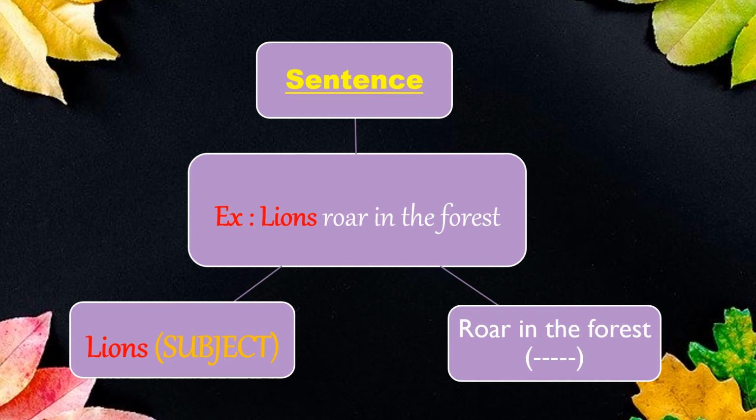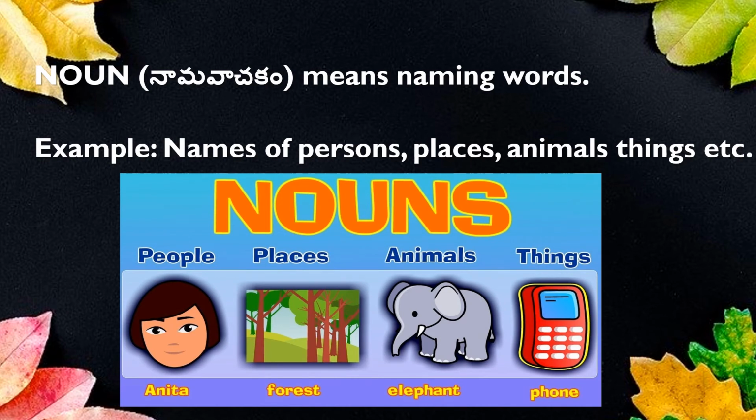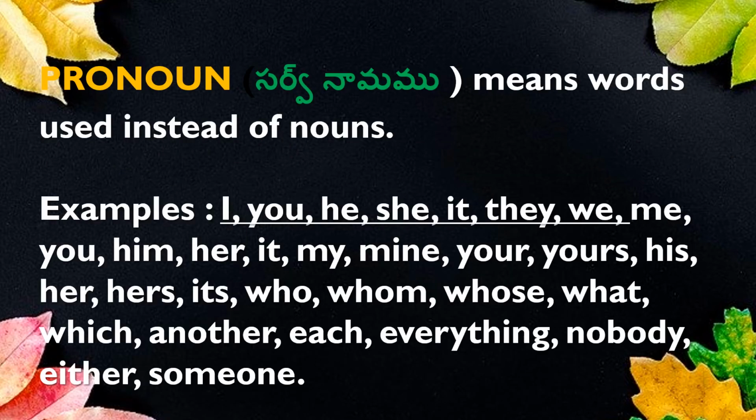So can you give me what is the subject of this particular sentence? Lions roar in the forest. Lions. Very good. Noun. Noun means naming words. Nama vachakamu. Telugulo. Here are some of the examples of the naming words. Names of persons, names of places, names of animals, things, etc. Pronoun. Sarvanamamu. Pronoun means the words which are used instead of nouns.